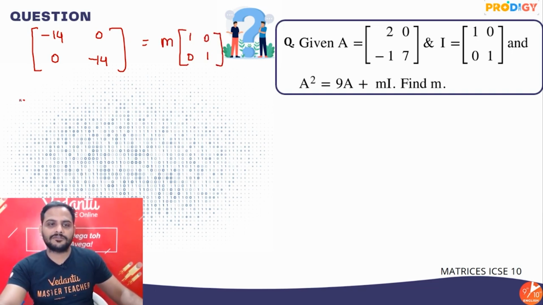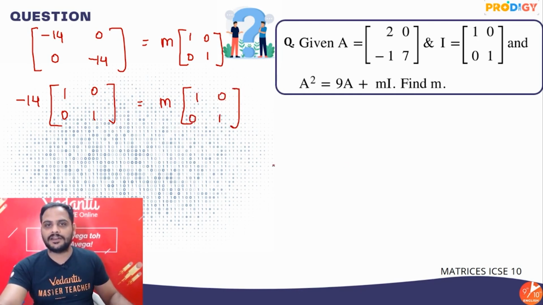Okay, if I take minus 14 common from all the terms, I am left with 1. From 0, minus 14 common is 0 only, and here also 1, and here m times of 1 0 0 1. Alright guys, so if I do the comparison, minus 14 times of identity matrix is equal to m times of identity matrix.